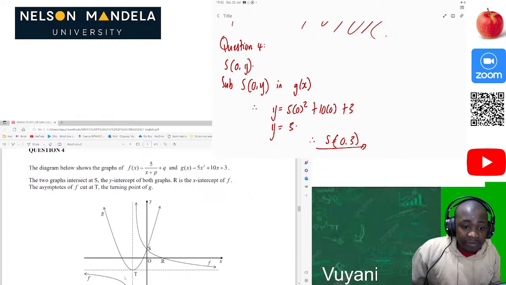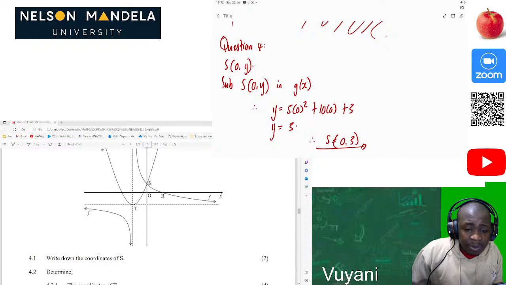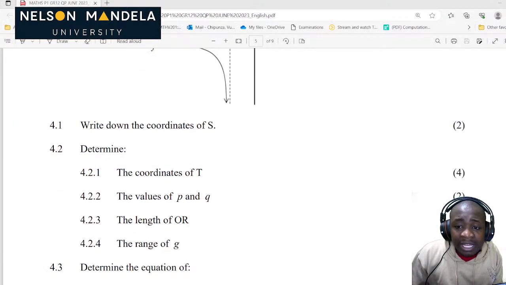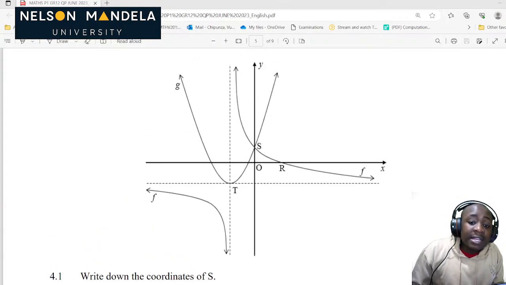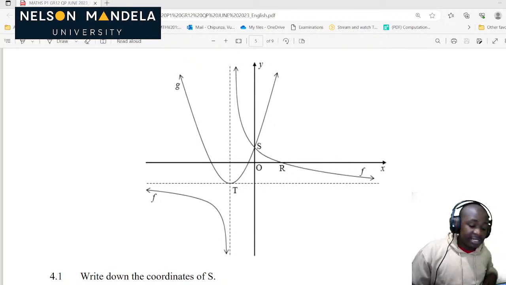Now we know the value of x of S. Now let's go to the next question. Determine the coordinates of T. What is T there? We can see that that's the turning point. So let's determine the turning point of the graph.